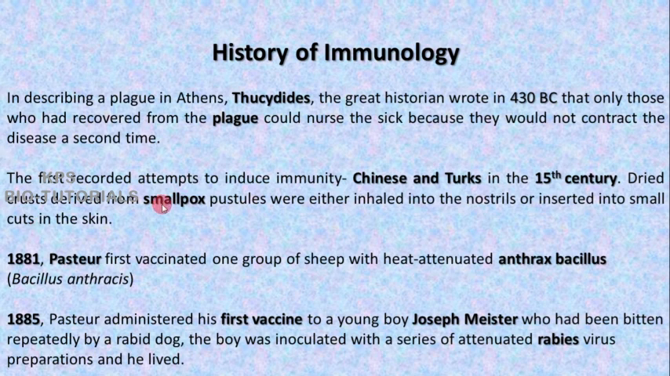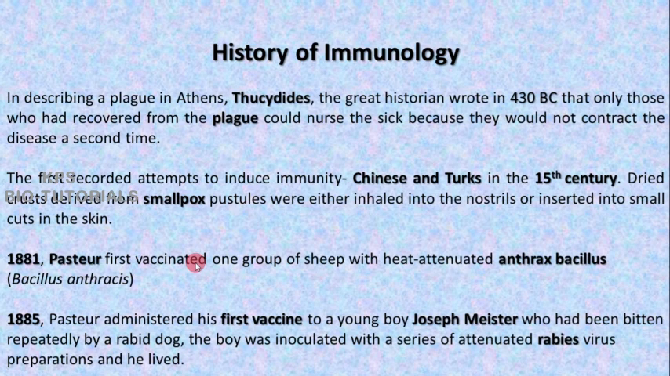In 1881, Louis Pasteur first vaccinated one group of sheep with heat attenuated anthrax bacillus. Louis Pasteur in 1881 developed a vaccine and administered it to the sheep against anthrax bacillus, and thereby the sheep got immunity against this bacteria. So this was the first vaccine developed by Louis Pasteur in 1881.